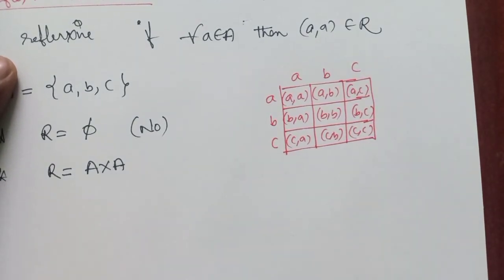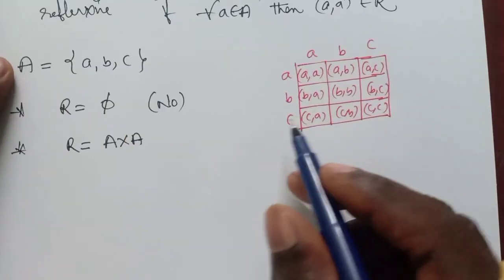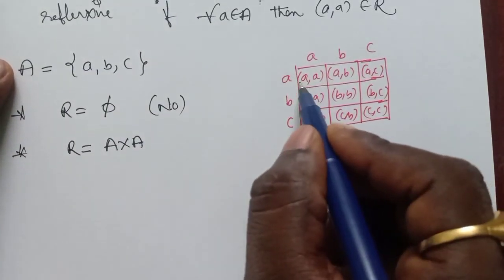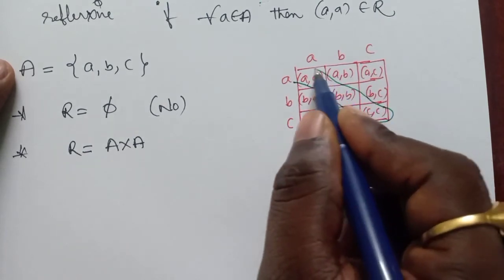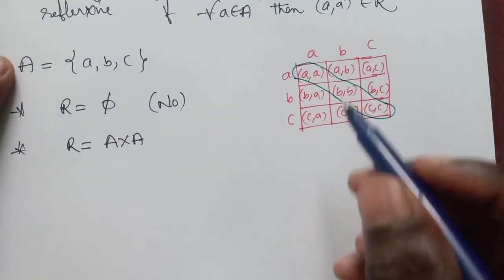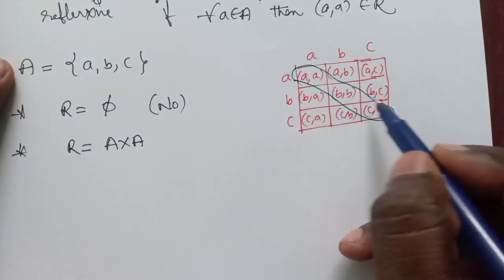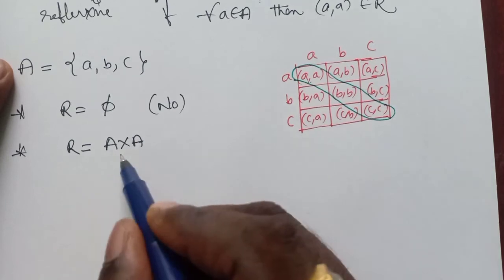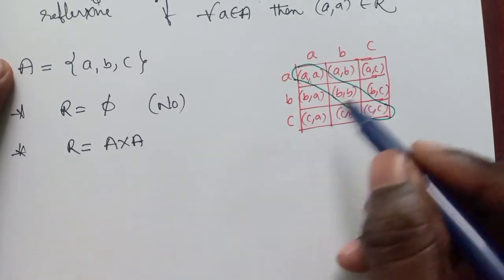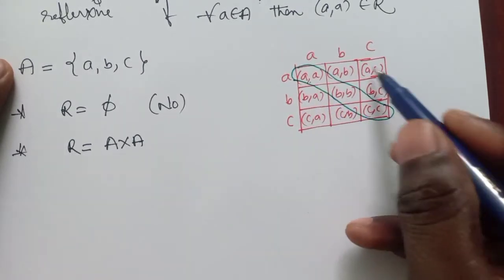Now see here, what do we need? These elements only. We need the diagonal elements like (a, a), (b, b), (c, c). So the Cartesian product from A to A is a set having all these elements.